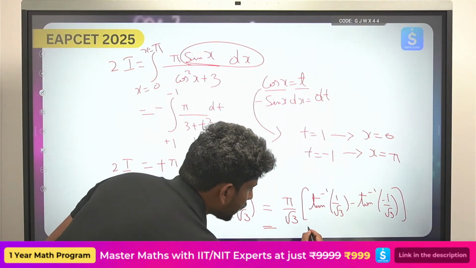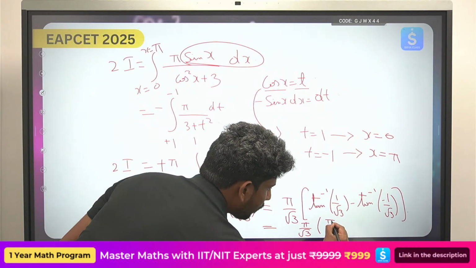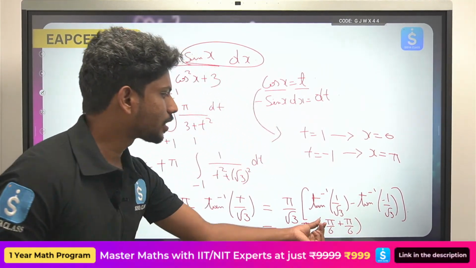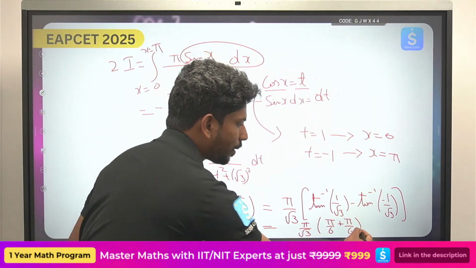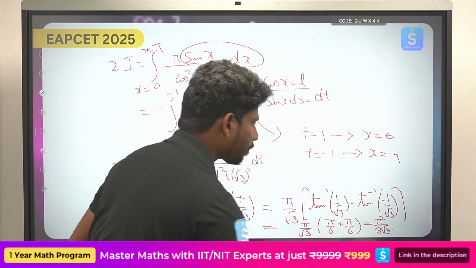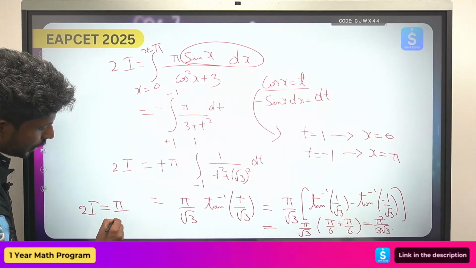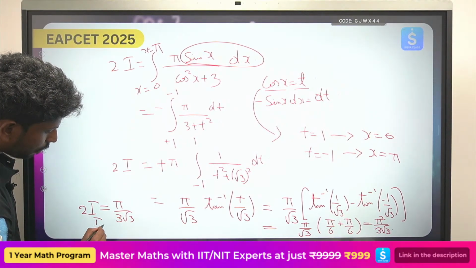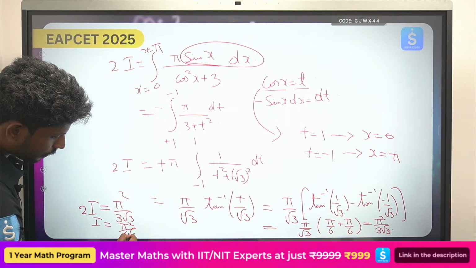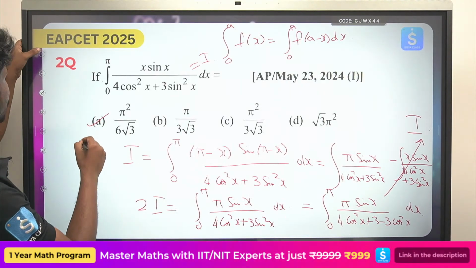Look here, I am just writing it down: pi by root 3, then pi by 6 plus pi by 6 becomes 2 pi by 6, which is again pi by 3, so this becomes pi square by 3 root 3. But this is the 2I value. 2I is equal to pi square by 3 root 3. So from here you can write I is equal to pi square by 6 root 3. I hope this is clear. This is the next answer.